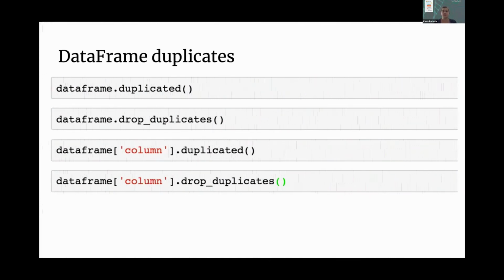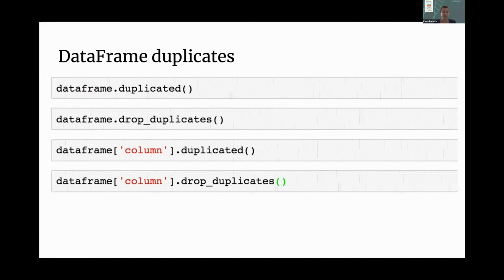You can also just look at duplicates within a particular column. You just pick that column from the data frame, and it's going to return true or false, but only on that column. And you can also drop duplicates for that particular column. Doing this is not going to save the data frame with that column deduplicated.